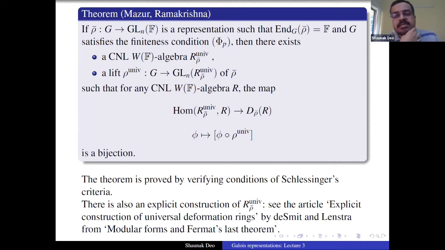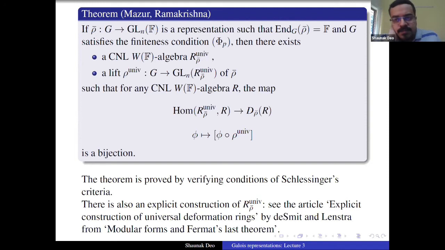But the real challenge is to get a Noetherian, complete Noetherian local ring. You can get a complete local ring, but getting a complete Noetherian local ring requires some argument. So it's explained well in that article. You can look at it. There is also an explicit way of doing these things, by hand. And nowadays, using pseudo characters and all, there are even cleaner proofs of this fact, of this explicit construction as well. But we will not go into it now.